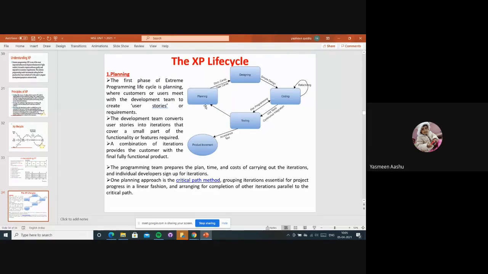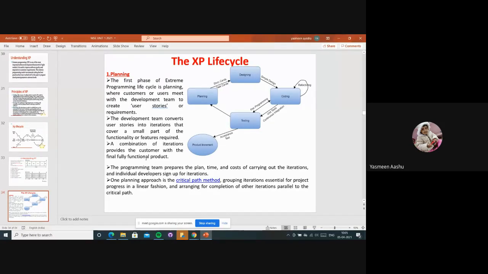Based upon that they will be planning, and here the development team converts the user stories into iterations, right? Means they will be divided into I1, I2, I3, like that, each covering a small part of the functionality or features required. And a combination of iterations provides the customer with the final fully functional product.